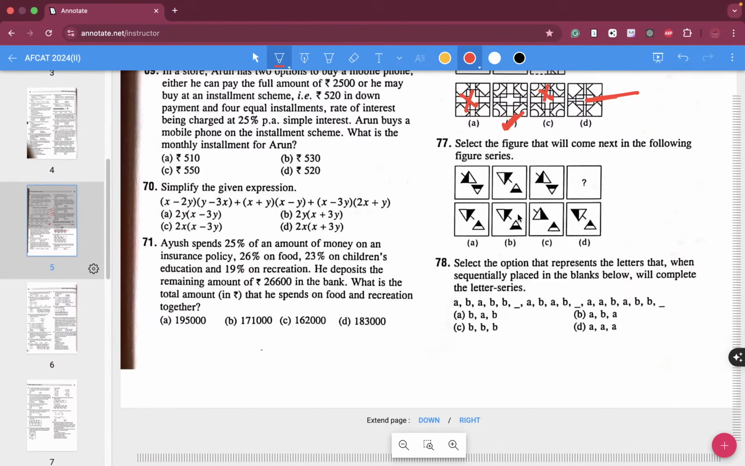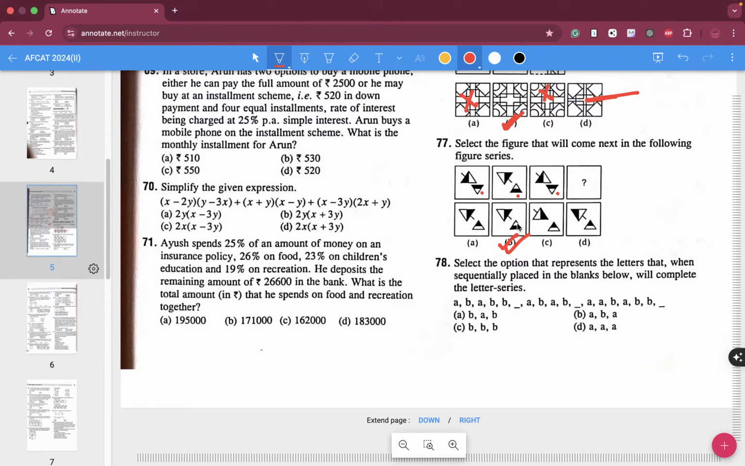Which one will come next in the series for question number 77? Now the triangle will be facing upside, and the down one will be filled. So easily we can say for 77, B is your answer.